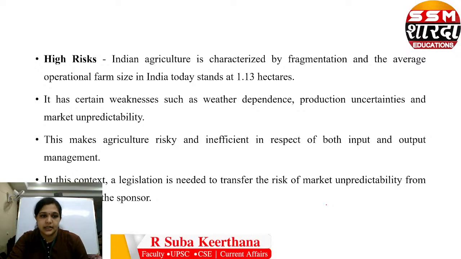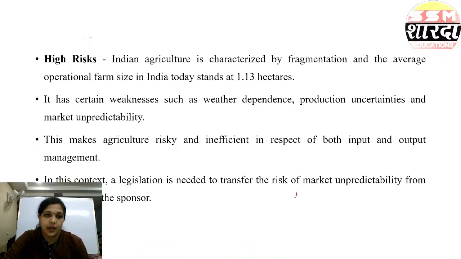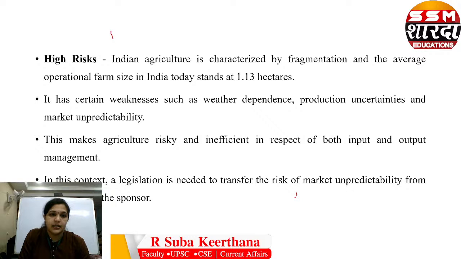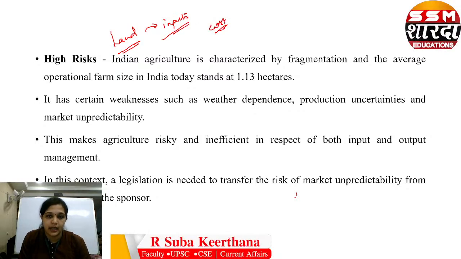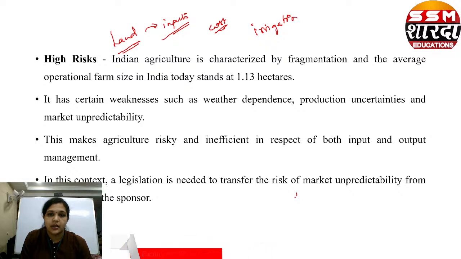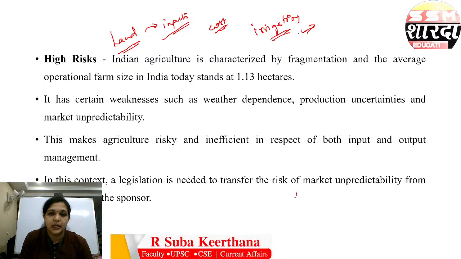But what is the high risk here? Indian agriculture is characterized by fragmentation. We know that very well. The problem with fragmentation is that when lands are fragmented, the inputs that are given are not cost effective. For smaller lands, irrigation, usage of technologies, everything becomes more costly. It will reduce the cost effectiveness. So that is one problem here.